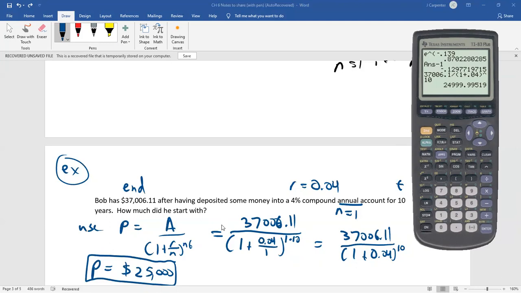Well, yes, it makes sense. If we're gaining money for free, if we got 37 now, 10 years ago we should have had less. 4% is not a massive interest rate, so I don't expect this to just be a few bucks. It's probably a little closer to where we're ending with.